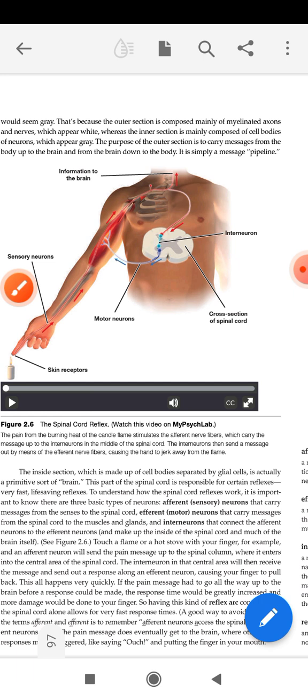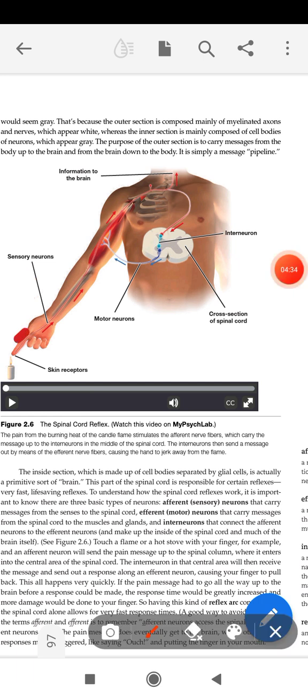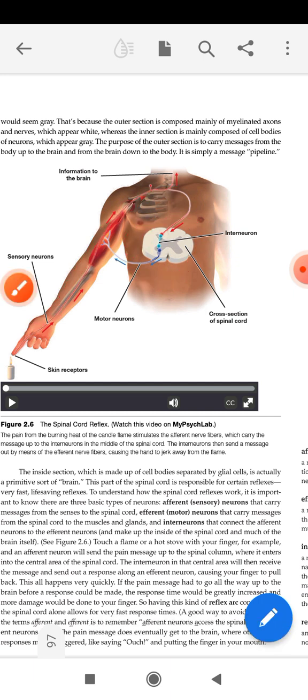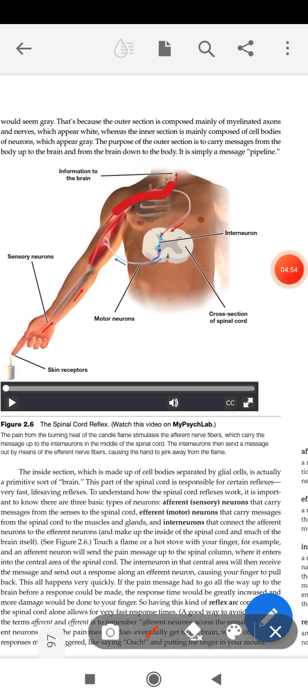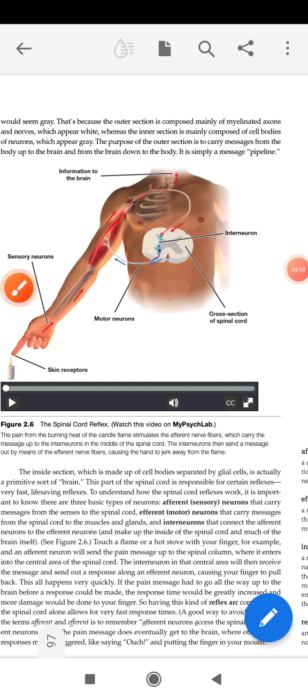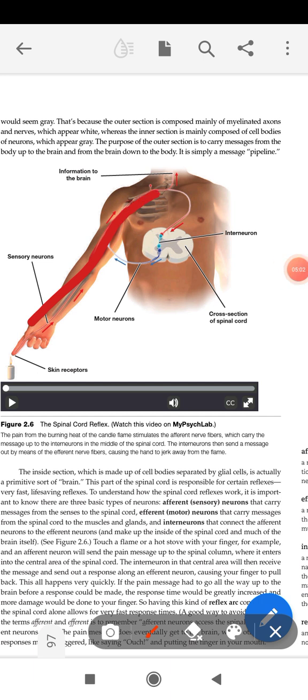Like here it is shown. It's a sensory neuron which is connected with our spinal cord. This is a magnified image of spinal cord, and further this spinal cord itself connects it with the brain.